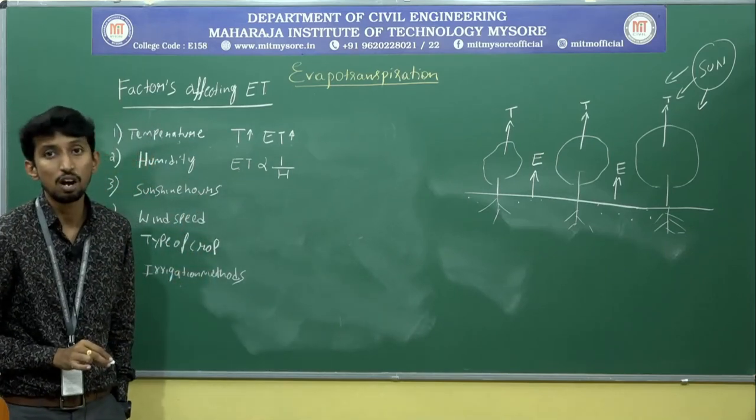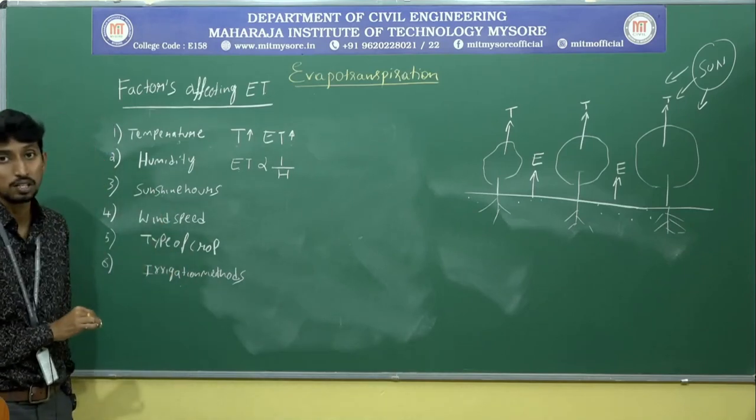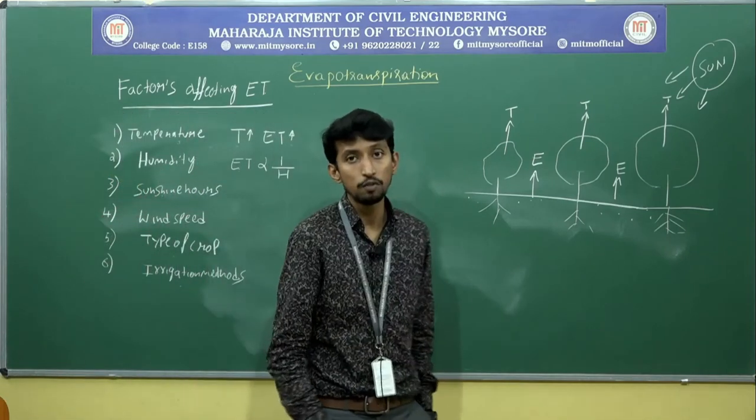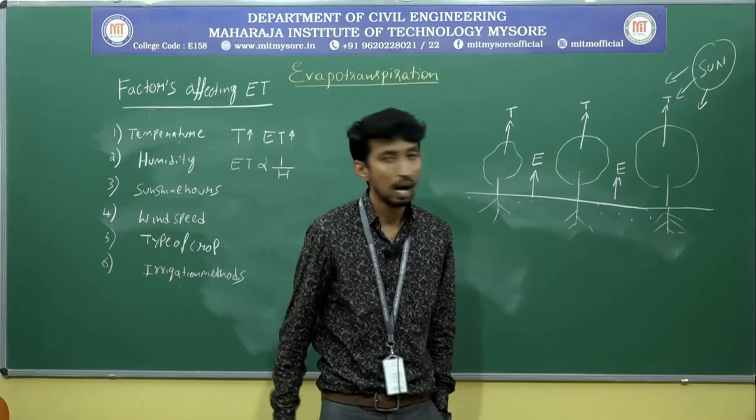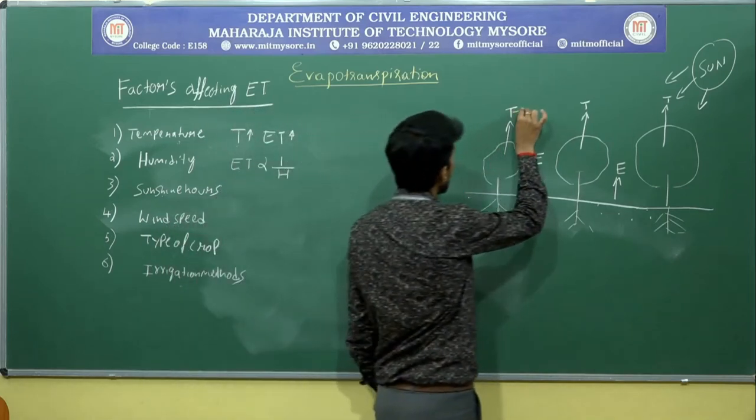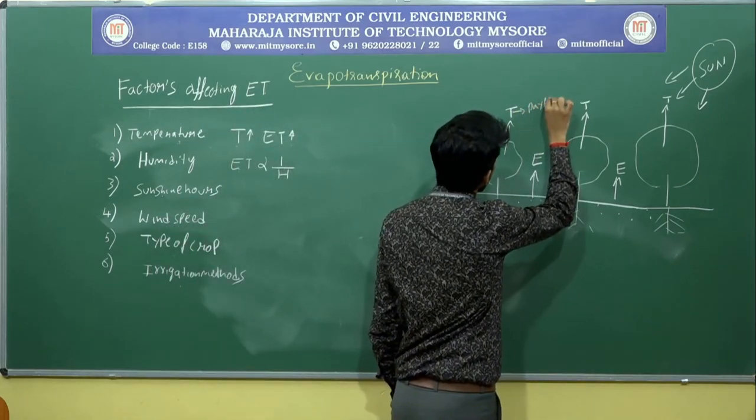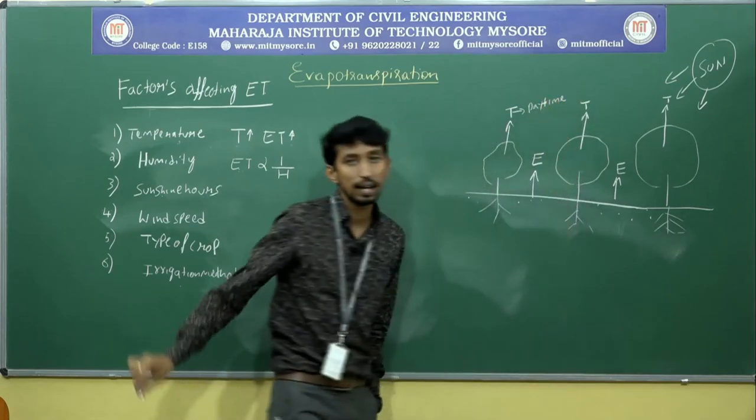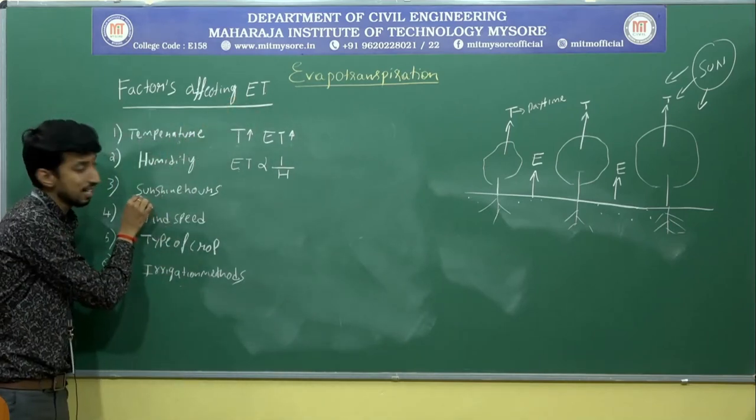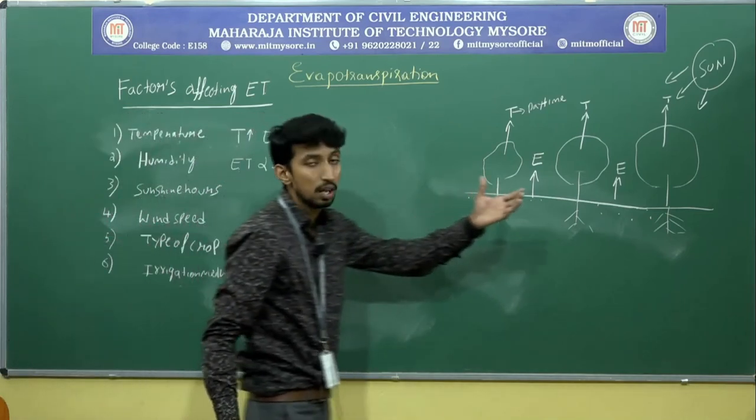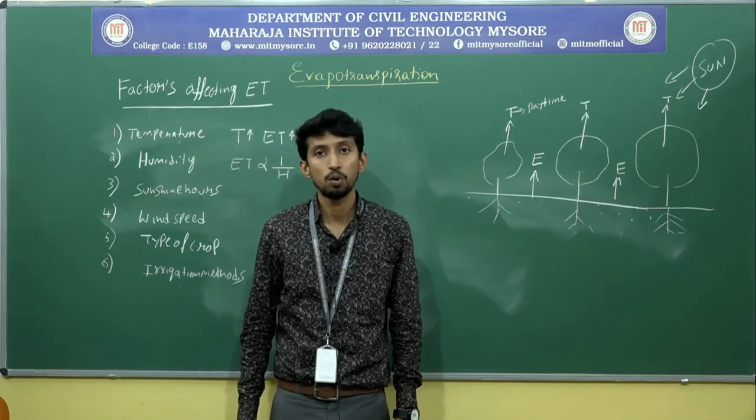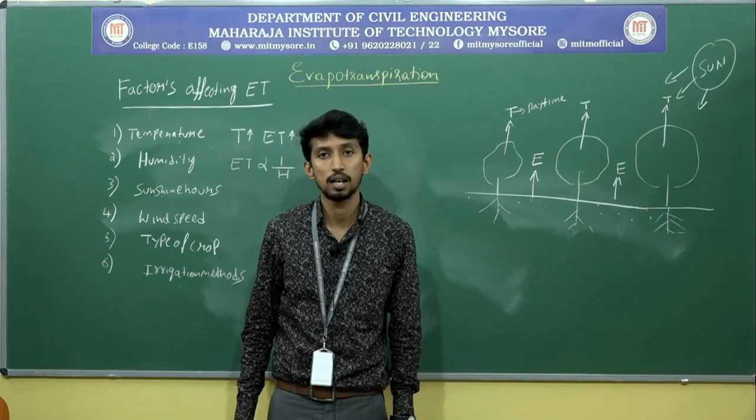Next, the evapotranspiration will also depend upon the percentage sunshine hour, because you all know that the sun will not be there for 24 hours. It will be from morning 6 to evening 6. At that time only evapotranspiration will take place. And one thing I forgot to tell you, the transpiration will occur only in daytime. It will not occur at night time. How much sunshine hour there is will affect the evapotranspiration. If the sunshine hour is more, then the evapotranspiration is more. If the sunshine hour is less, then the evapotranspiration is less.